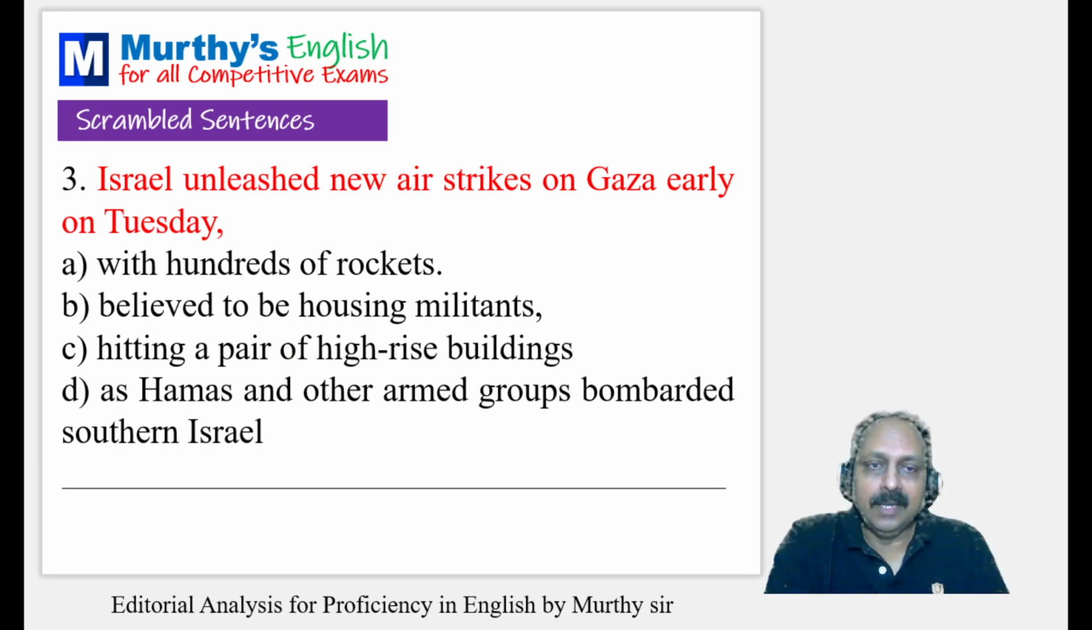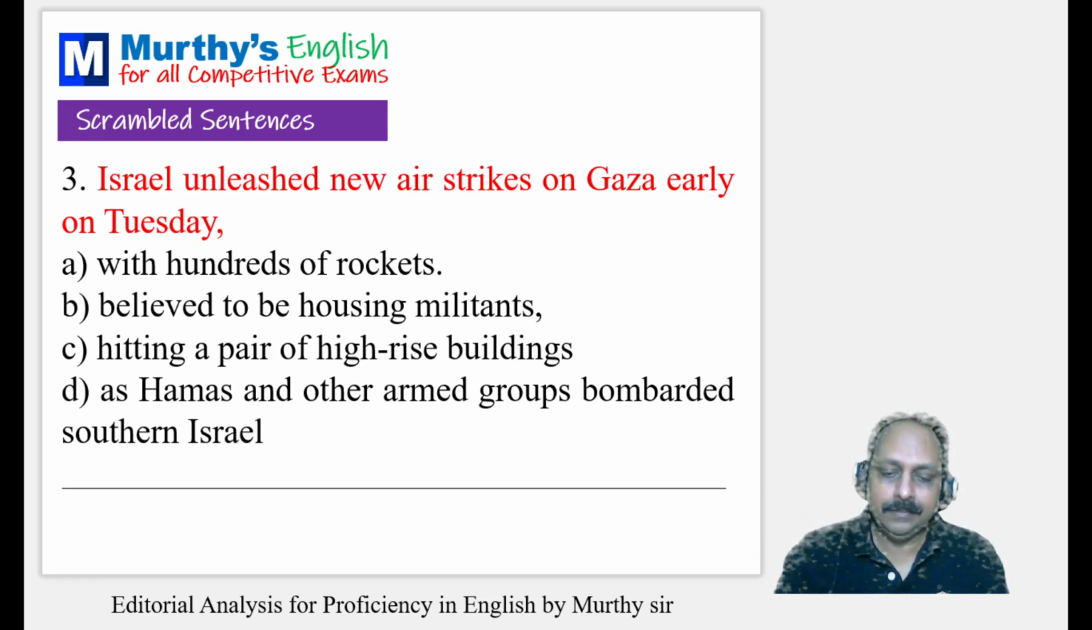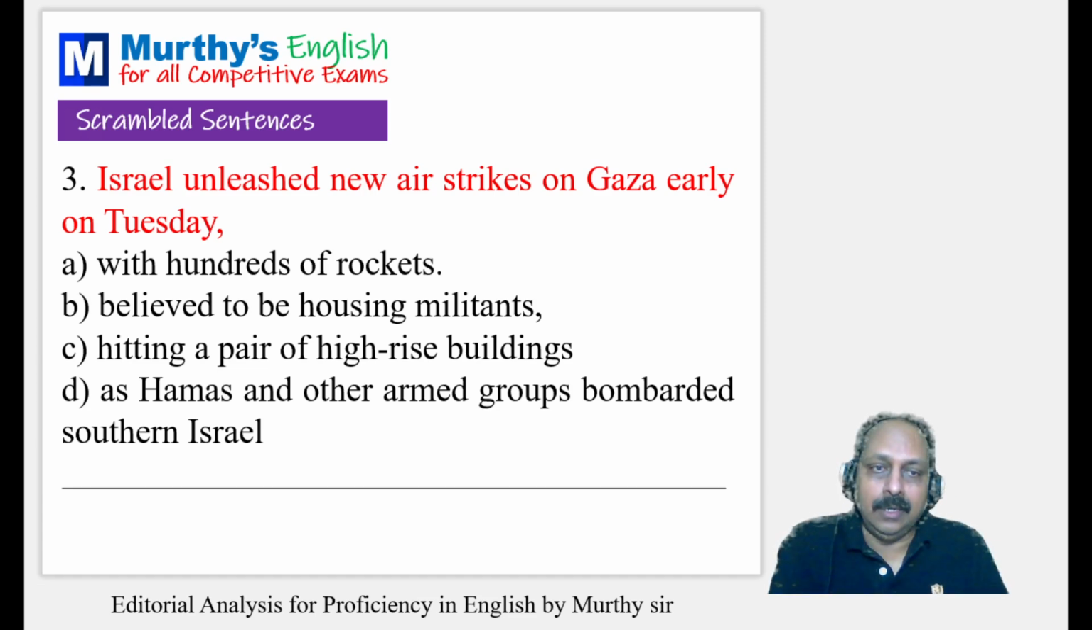A bit difficult. Israel unleashed new airstrikes on Gaza early on Tuesday. Unfamiliar context, you got to read very carefully. Israel unleashed new airstrikes on Gaza early on Tuesday. How did it unleash new airstrikes, or what did it hit? Hitting a pair of high-rise buildings believed to be housing militants as Hamas and other armed groups bombarded southern Israel with hundreds of rockets. So what is the correct order?